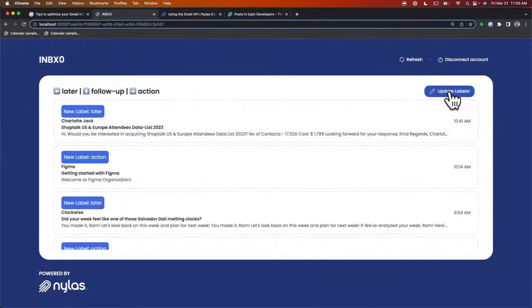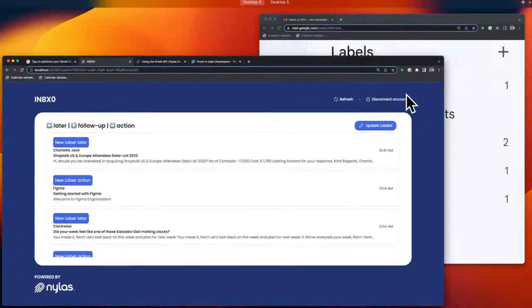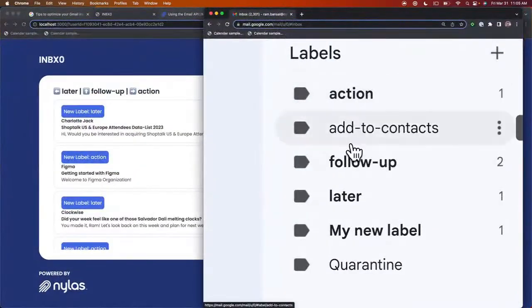And from here, you would go ahead and click Update Labels. I'll show the code for this. But the idea is your inbox would be updated with these specific emails that have those applied labels. So here we have action, we have follow-up, and we have later. All those emails have been assigned to those labels.